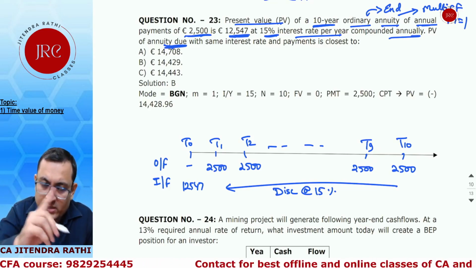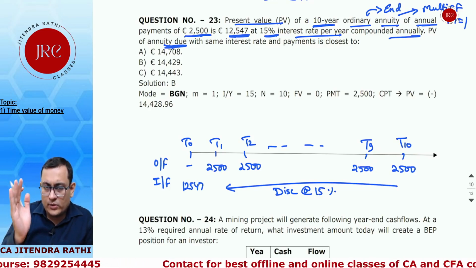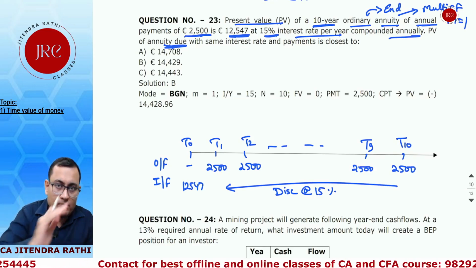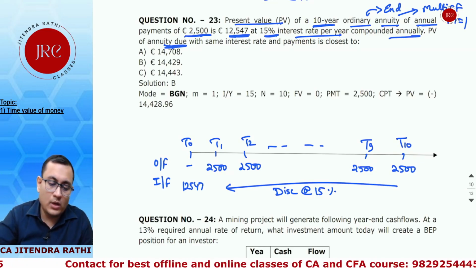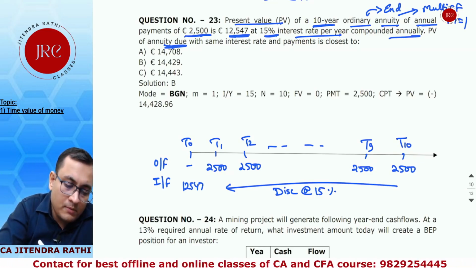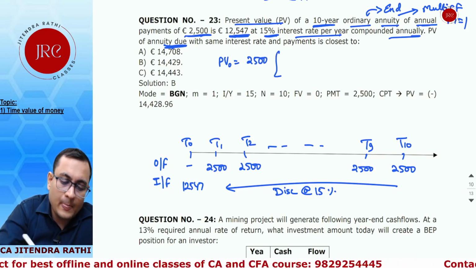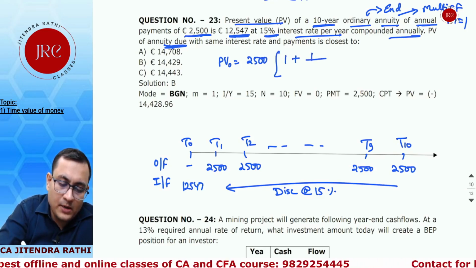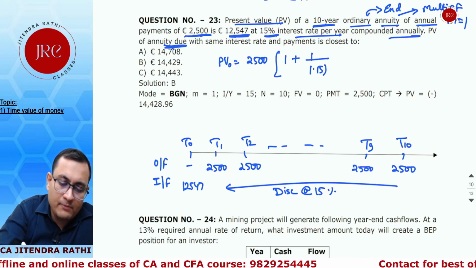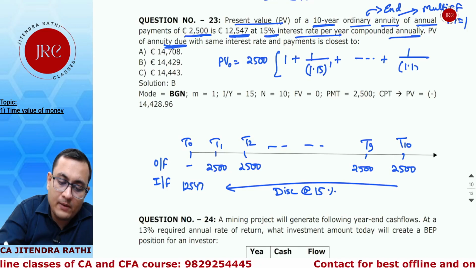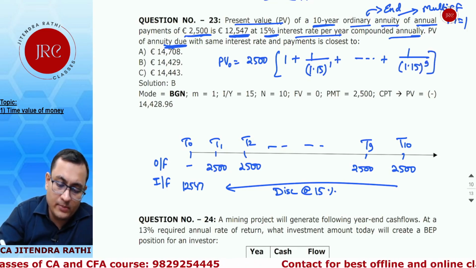Now they want to change the series. So all these 2,500 outflows will be moved one step backward. So the new series is present value 0 equals 2,500 times (1 plus 1 upon 1.15 power 1 till 1 upon 1.15 power 9), because now the series will be different.